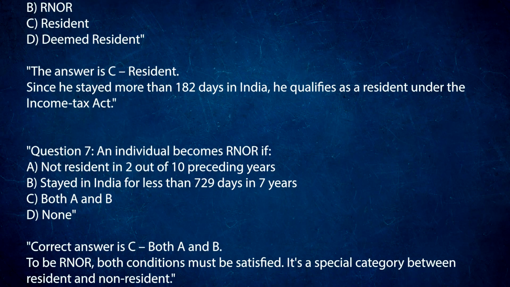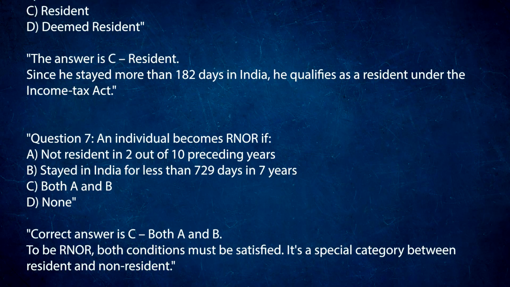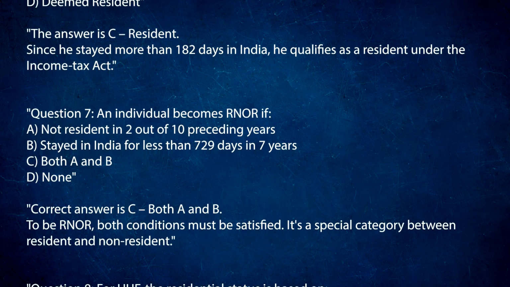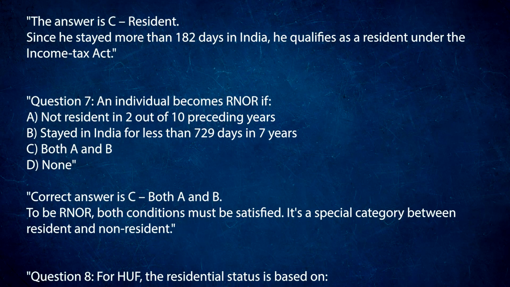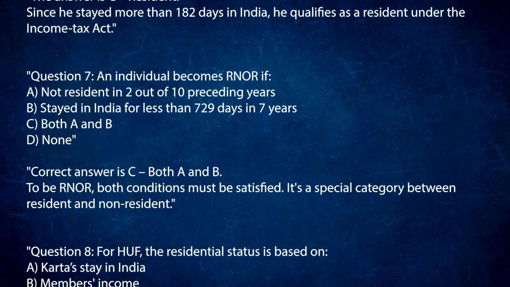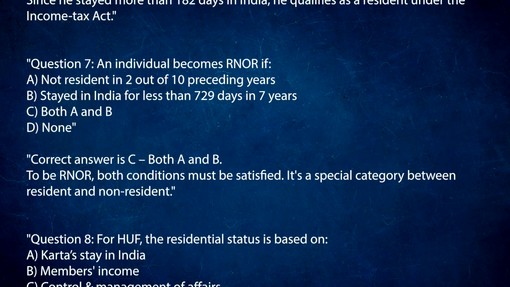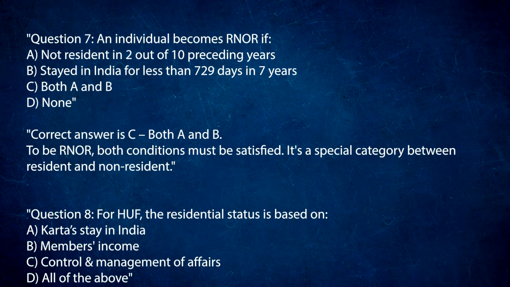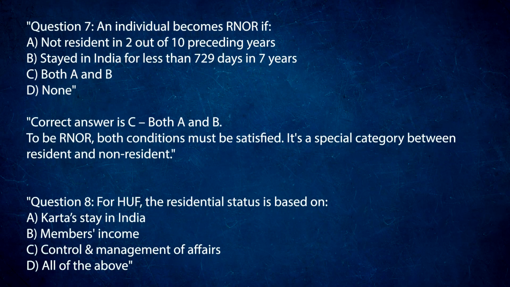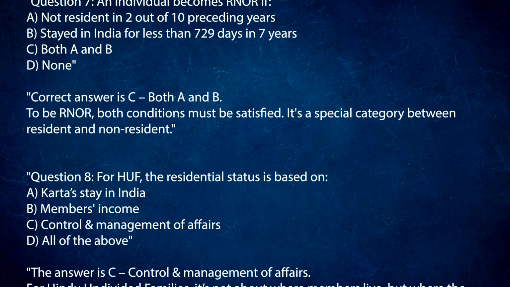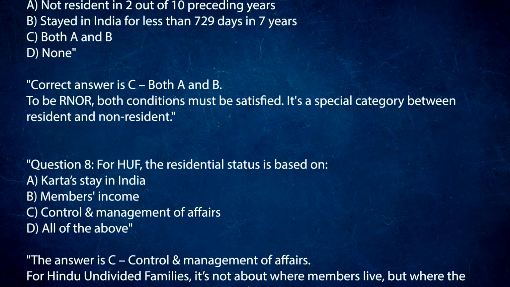Question 7. An individual becomes RNO if: A. Not resident in 2 out of 10 preceding years. B. Stayed in India for less than 729 days in 7 years. C. Both A and B. D. None. Correct answer is C. Both A and B. To be RNO, both conditions must be satisfied. It's a special category between resident and non-resident.